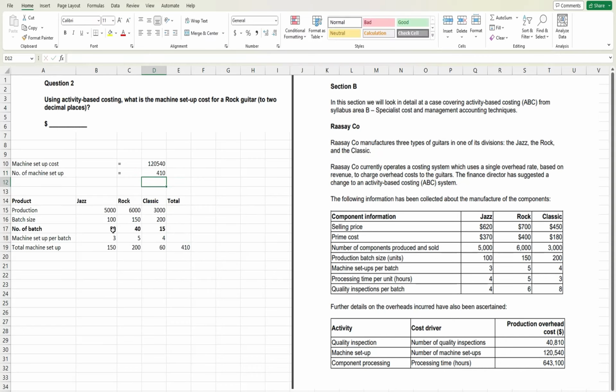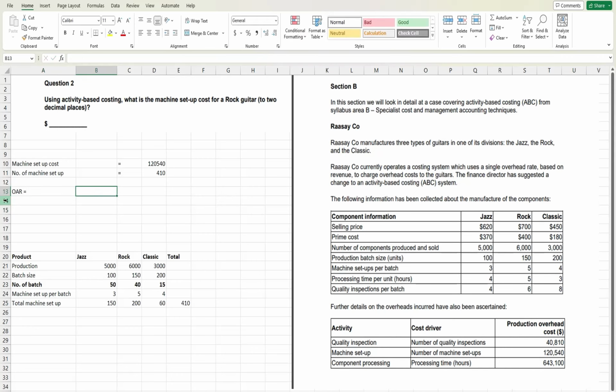So after doing this, we can calculate our OAR, and OAR equals machine setup cost divided by number of machine setups. So we will divide these two in order to get the OAR, that is 294. So if we are using 294, what is the machine setup cost allocated to each product?